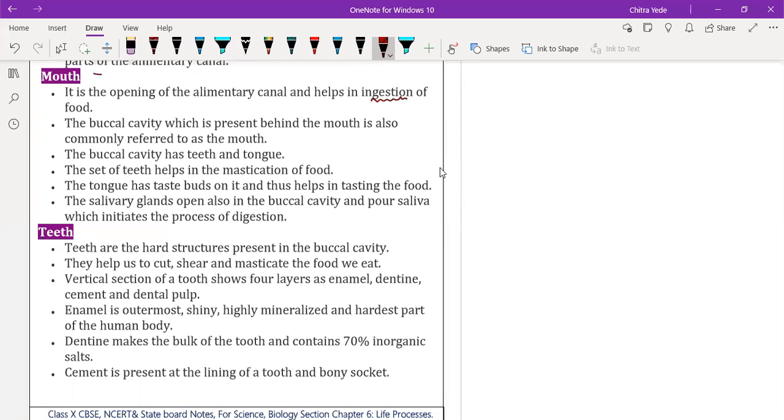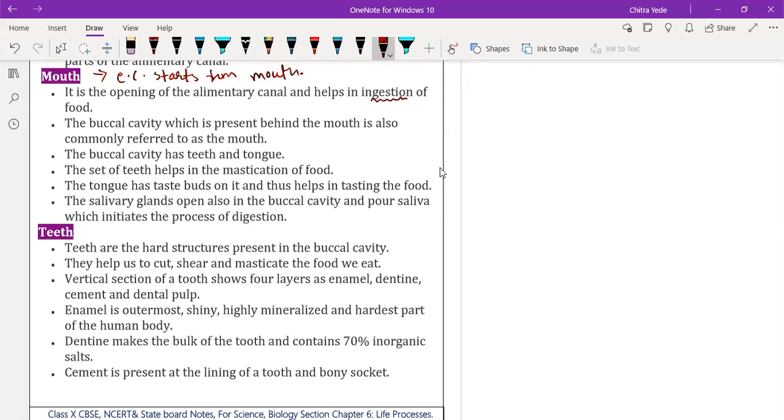The alimentary canal starts from the mouth. It is the entry point for all the nutrients and water, liquid food and solid food. All food enters the body through the mouth only.